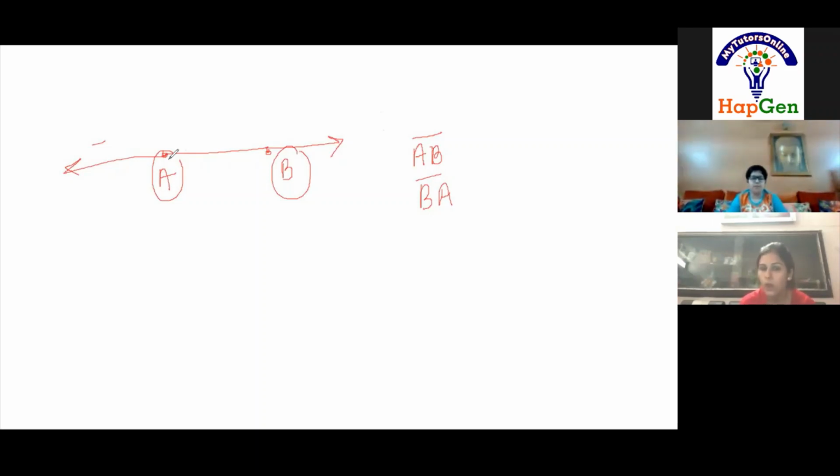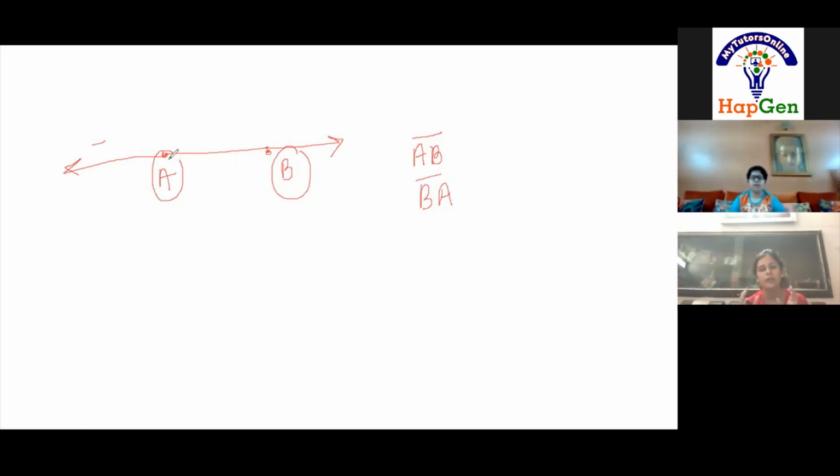Why is it not a line segment anymore? Ma'am, because now it doesn't have any endpoint. Very good. Because we have extended this line segment in both the directions, and a line never has an endpoint. It can move endlessly in both the directions.